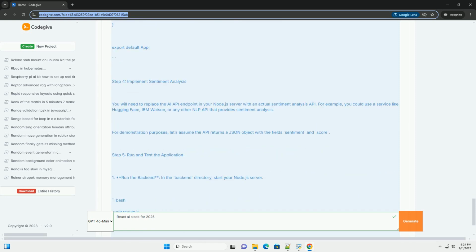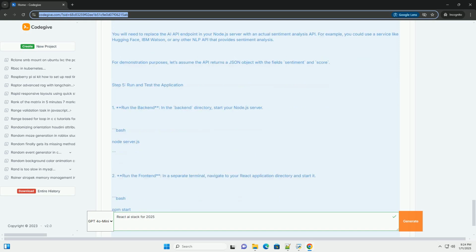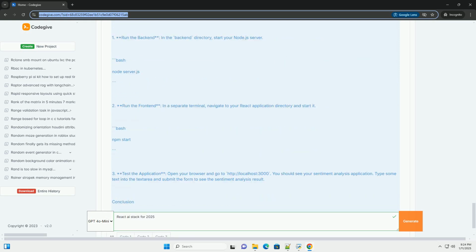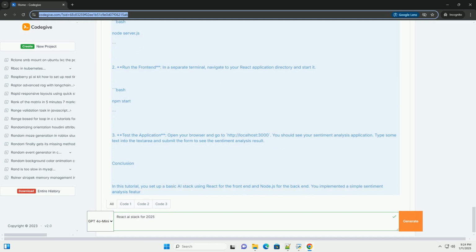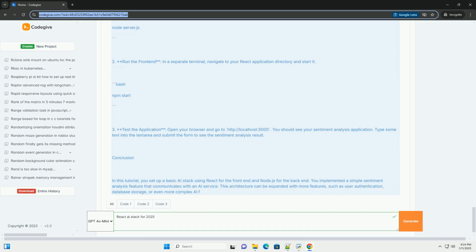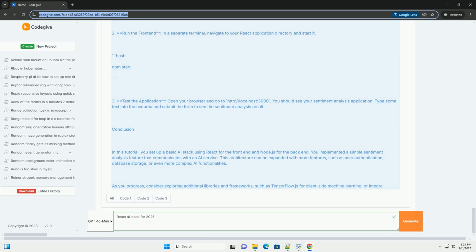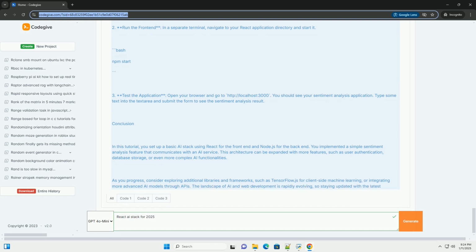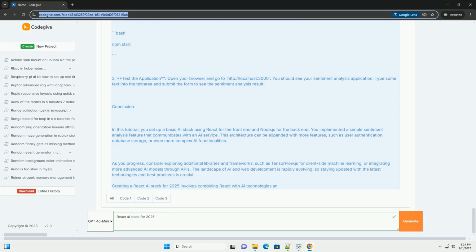Tutorial overview. 1. Set up your React application. 2. Create a Node.js backend. 3. Connect frontend and backend. 4. Implement sentiment analysis. 5. Run and test the application.